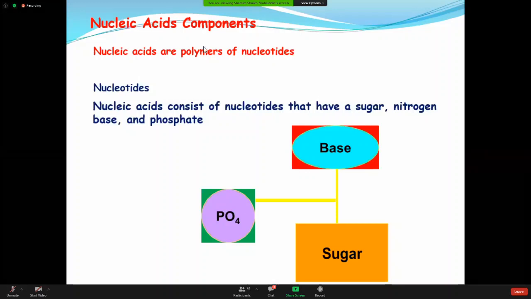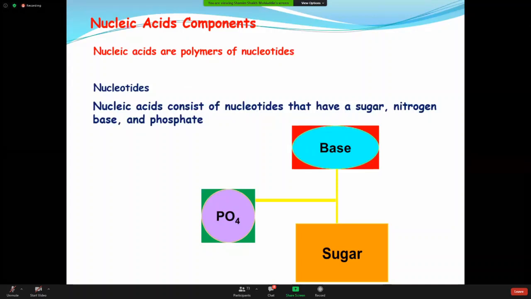Okay. So now, what is the meaning of this nucleotide first? You should know what a nucleotide is. By definition, a nucleotide is a combination of a sugar, with the addition of bases and phosphate. So the three components: a sugar, bases, and phosphates. Now these bases are of different varieties.